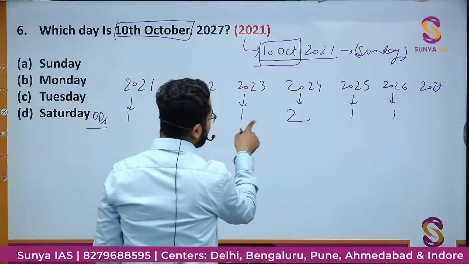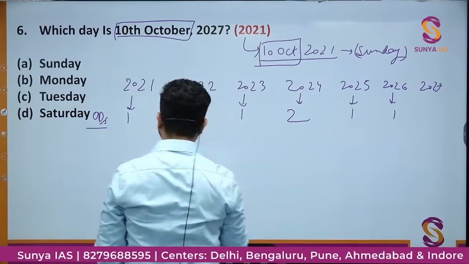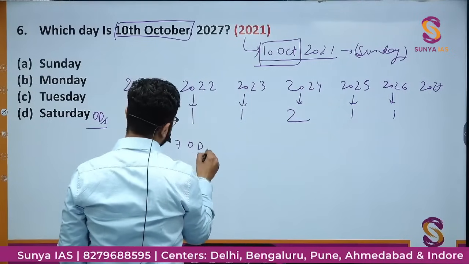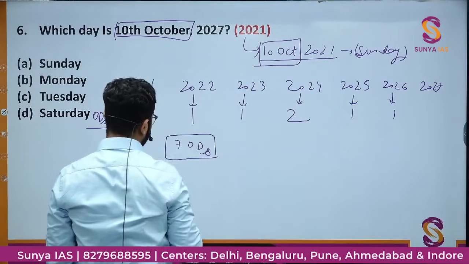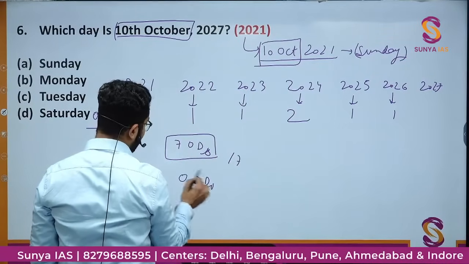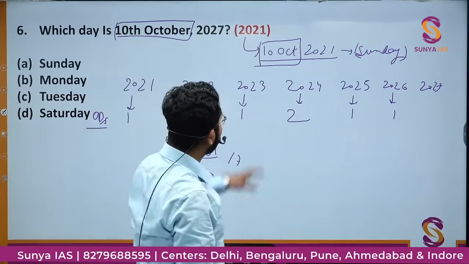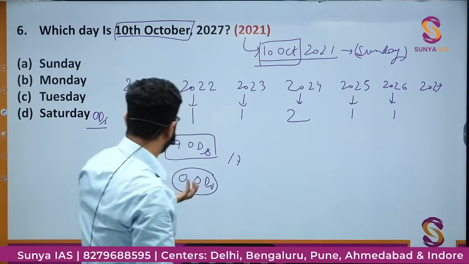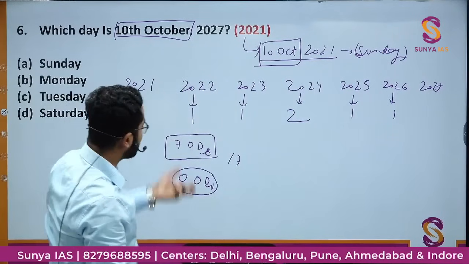1, 2, 3, then 5, 6, 7. Total number of odd days are 7. 7 odd days means if I divide this by 7, remainder will be 0. So 0 odd days. That means if 10th October 2021 is Sunday, then there are 0 odd days. That means 10th October 2027 is also Sunday.